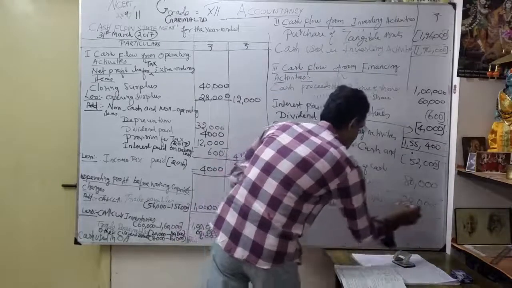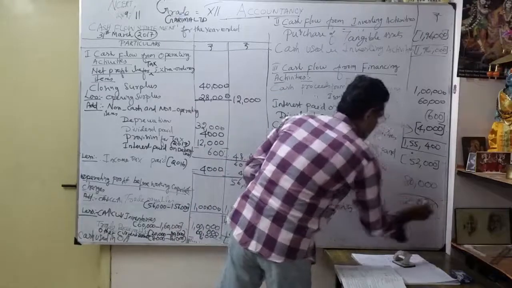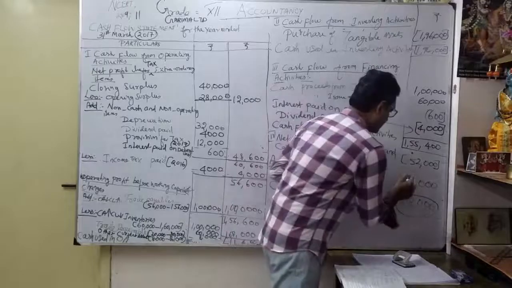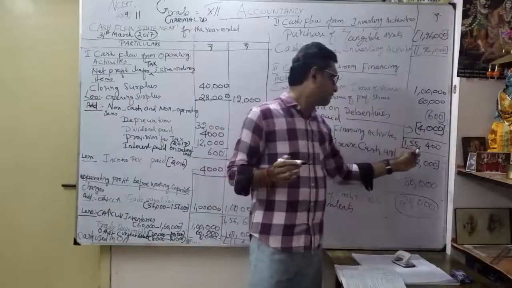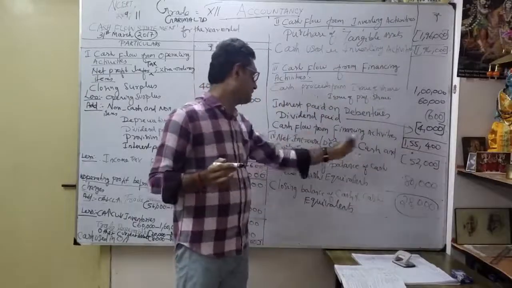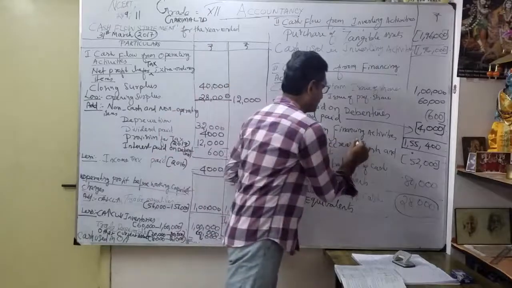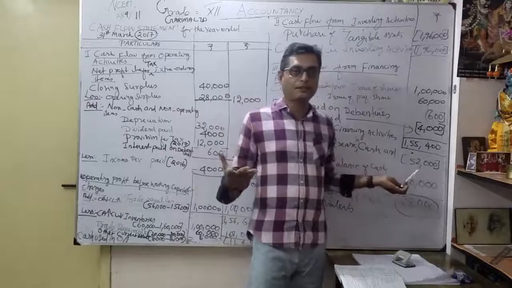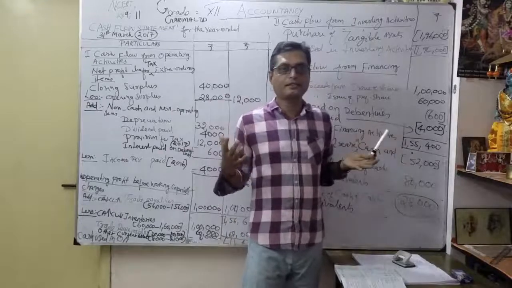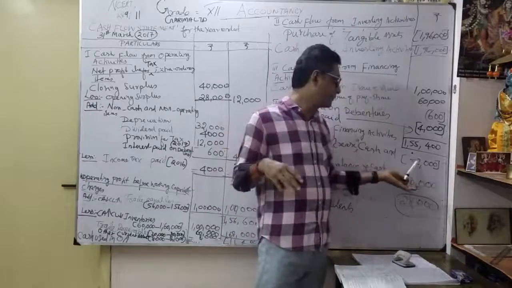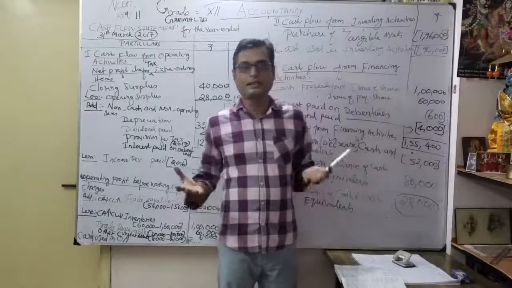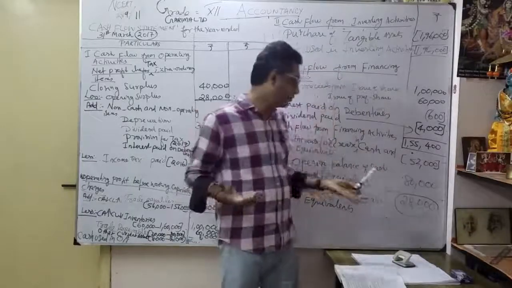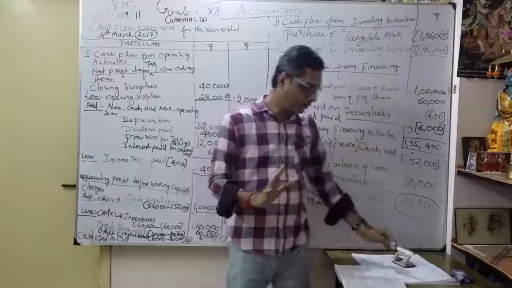How much? 28,000. My opening balance 80,000. My net decrease in cash and cash equivalents, how much? 52,000. So 80,000, my opening cash balance. Because of my all three activities, my net decrease is 52,000. So ultimately, finally, closing cash and cash equivalents, how much? 28,000. So our problem is correct.